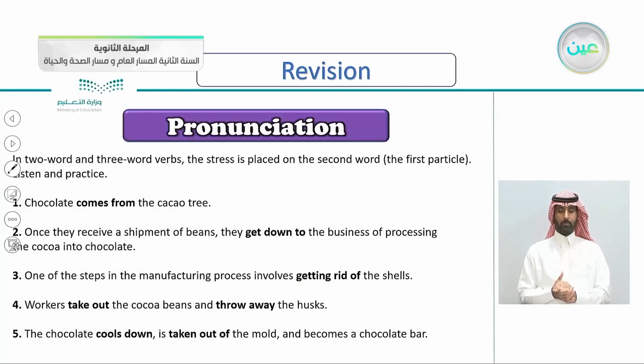We also learned that in 2-word and 3-word verbs, the stress is placed on the second word. For example, we say here, get down to, on the second word. Get down to comes from getting rid of. So the second word is always stressed.